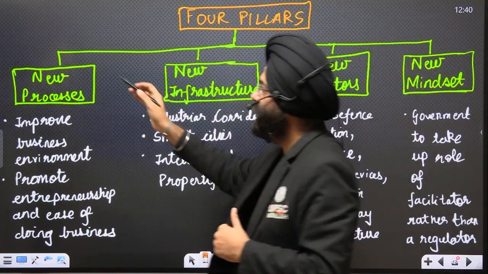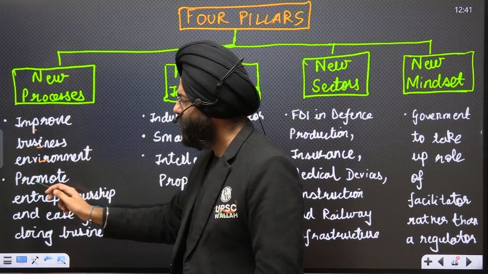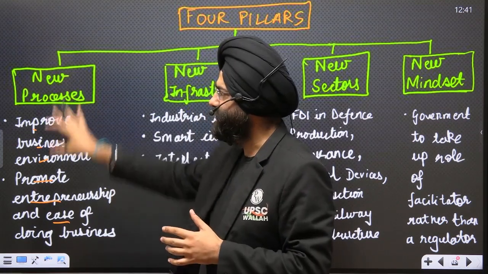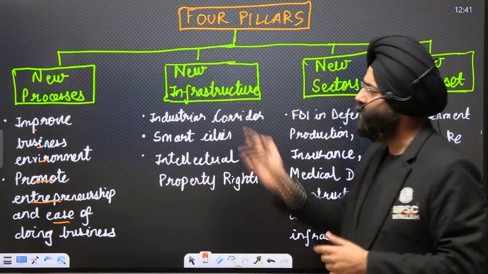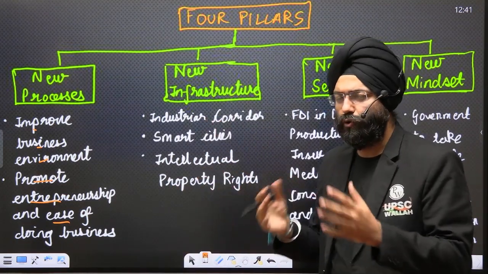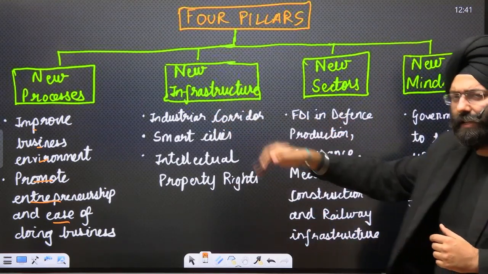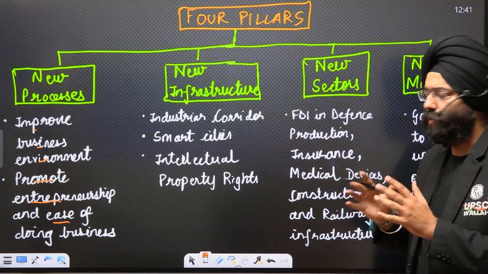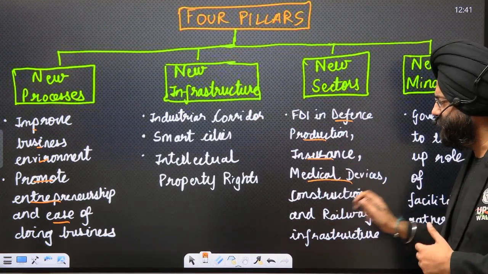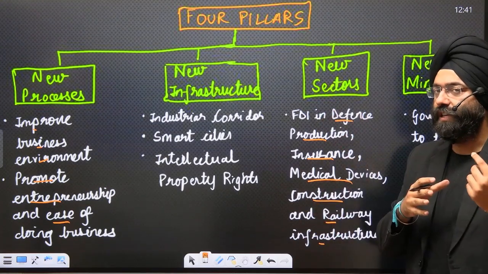First pillar, new processes. New processes basically means improving the business environment, promoting entrepreneurship and promoting the ease of doing business. Now, these were the basic aspects under the new processes. Second pillar was new infrastructure: building industrial corridors, smart cities, intellectual property rights promotion and protection were under the new infrastructural aspect. Along with these, many other dimensions are there, but these are the main important ones. New sectors: FDI in defense production, insurance, medical devices, construction and railway infrastructure were under the new sectors which were earlier not open for the FDIs.